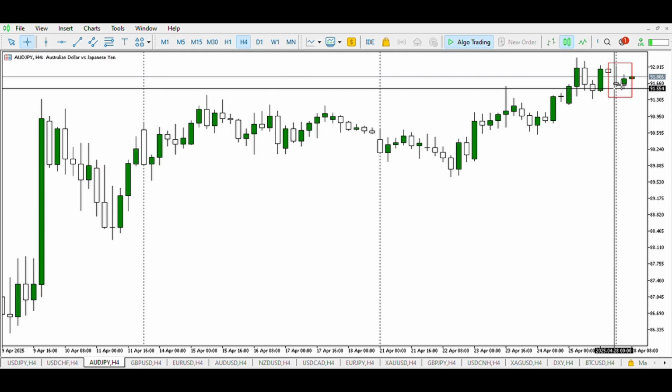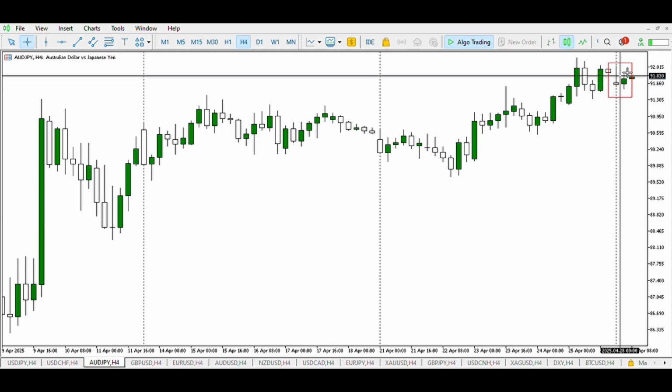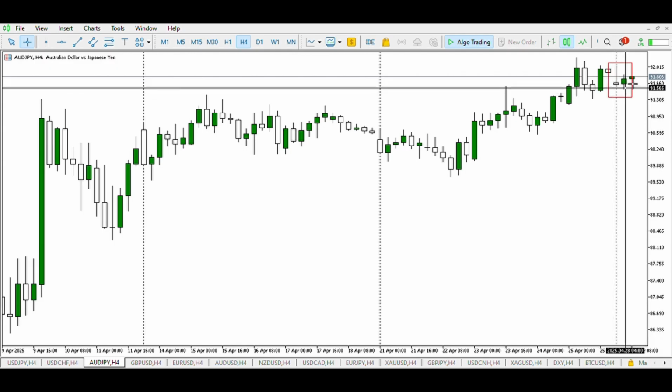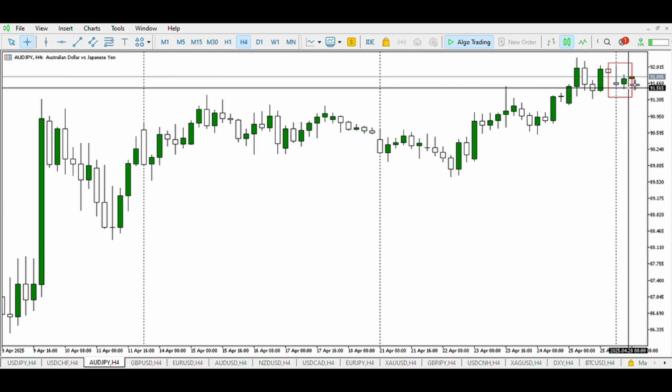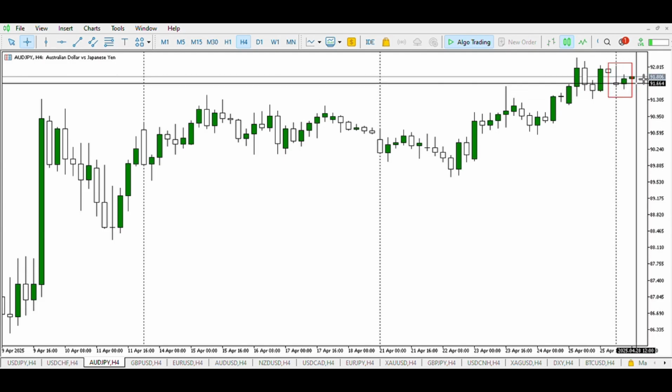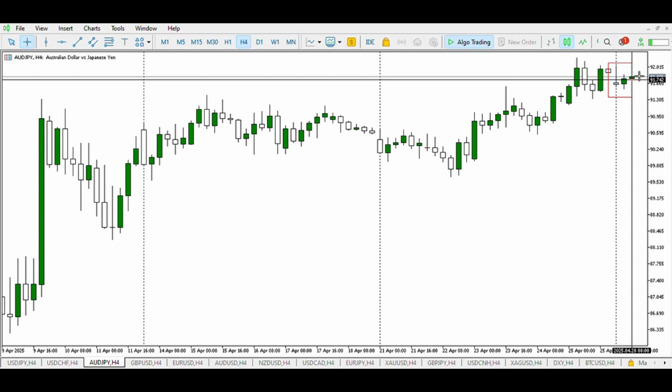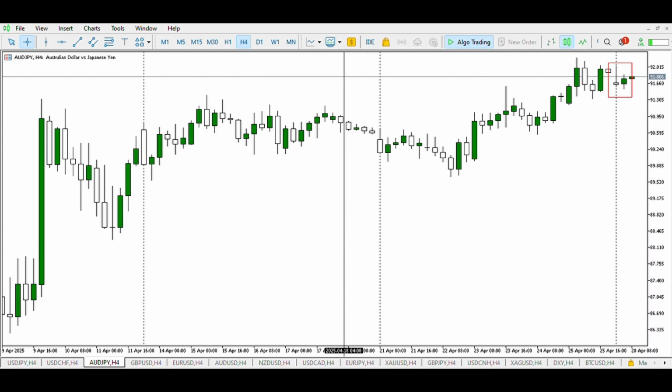So now on AUD JPY at the opening, we can see the sellers in this zone, and in the second half we can see this buy candle inducing more sellers and attempting to grab liquidity. Here we have the accumulation, we have the manipulation, and for the distribution to be complete, we expect this candle forming right here to form as a bullish candle, breaking the high of the day and price rallying up. Then we can conclude that the Australian dollar will strengthen against the Japanese yen.